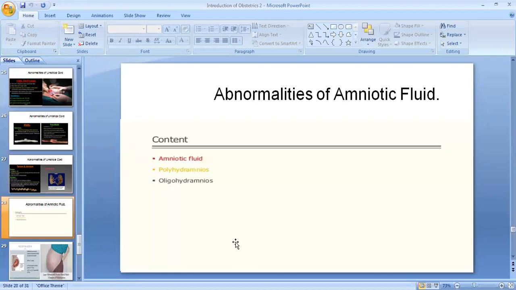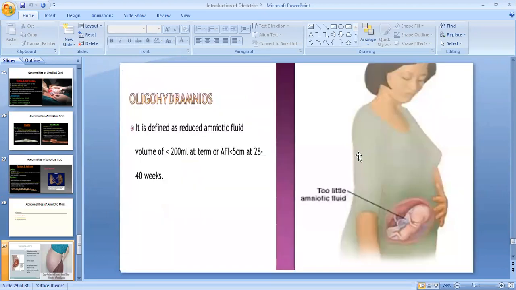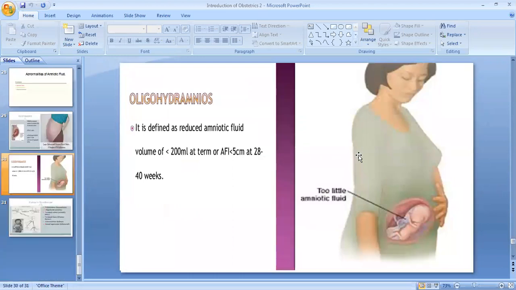And there is abnormality of amniotic fluid also. So see, this is called polyhydramnios, a huge abdomen. Too much amniotic fluid, the fluid present around the fetus, is called polyhydramnios. Sometimes the opposite, where the amniotic fluid is less, is called oligohydramnios.